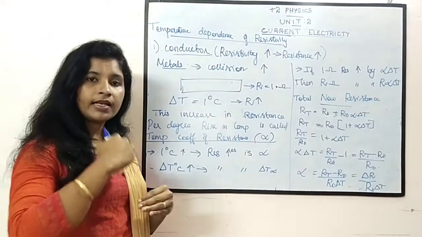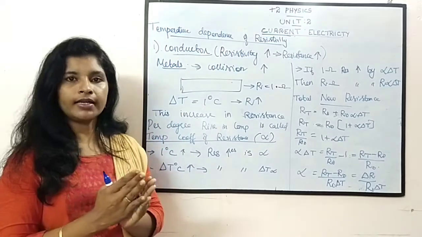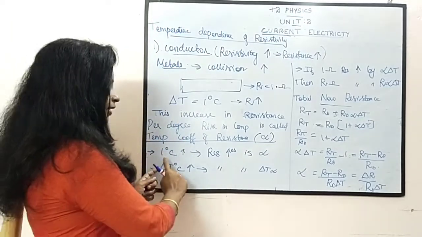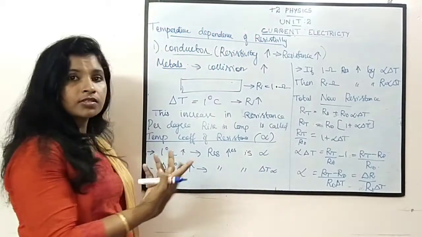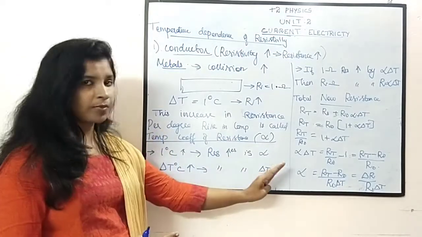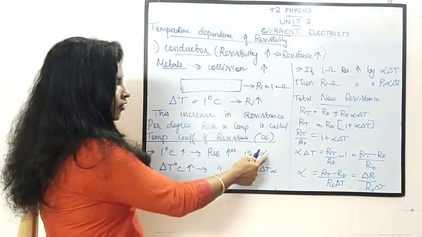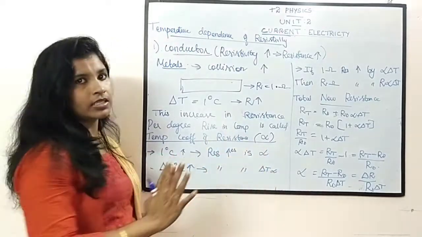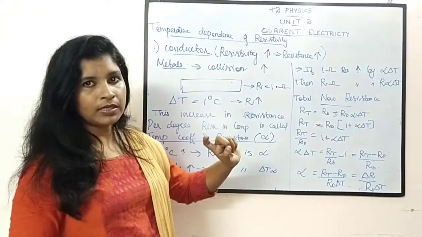Understood? When you raise by one degree Celsius, your resistance increases, right? Let us take that as alpha. So if for 1 degree Celsius it is alpha, for delta T degree Celsius what happens? Alpha into delta T. If one pen is 5 rupees, then 5 pens is how much? 5 into 5. That is it. So for 1 degree it is alpha, for delta T degrees it is delta T into alpha. Clear? Then if we have taken 1 ohm resistance, right?